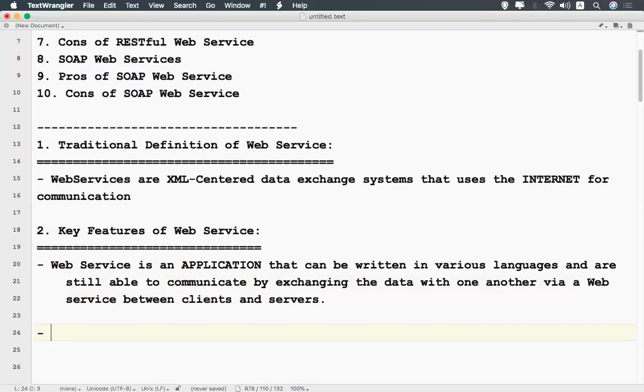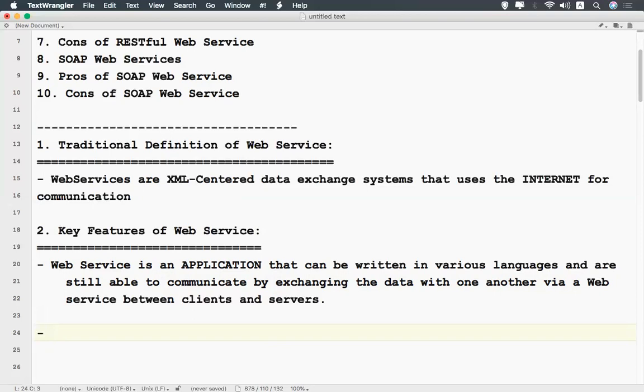Using that web service, you will communicate by exchanging data using XML between applications. Generally it is a medium between clients and servers to communicate with one another.